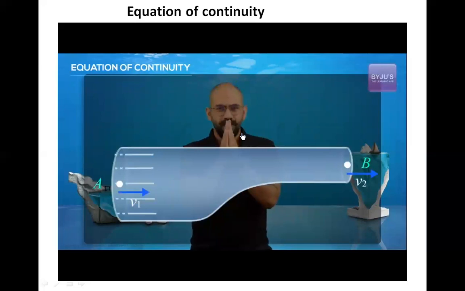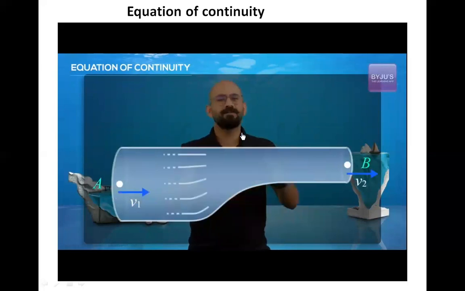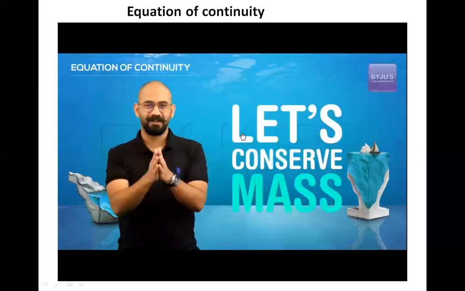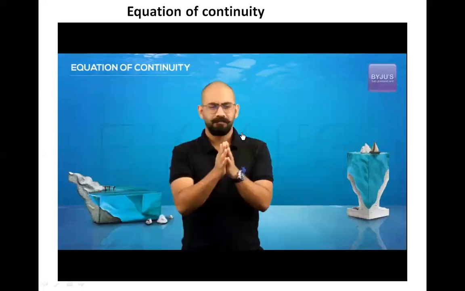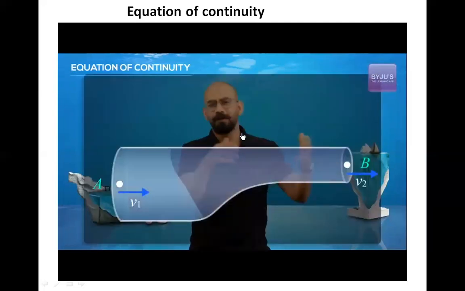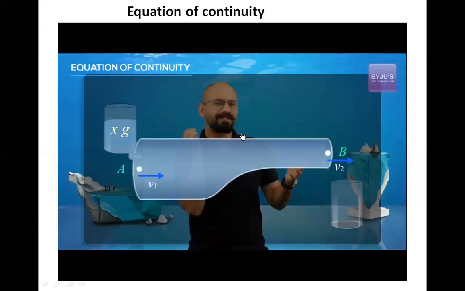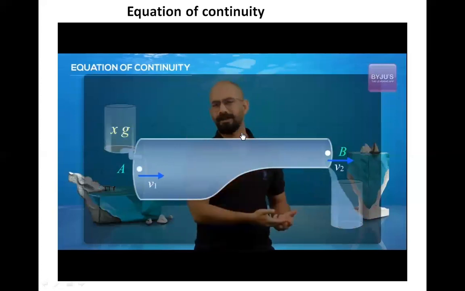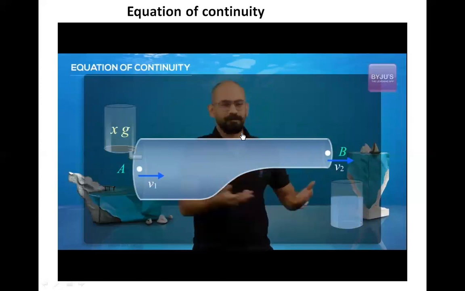For that, let's do something extremely simple. Let's conserve mass. But before that, assume we have a pipe which is filled with the fluid, and I add x grams of some fluid on one side. How much will flow out on the other side? Simple, right? Obviously x grams.